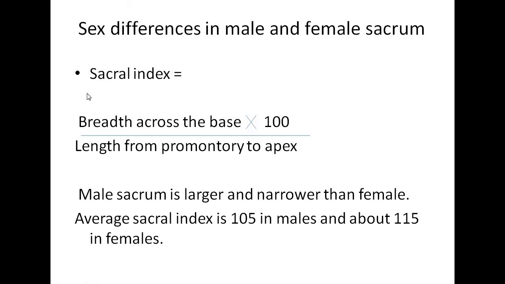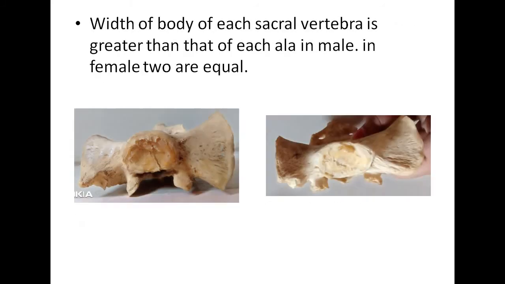Out of this, the important one is sacral index. It is derived from breadth across the base divided by length from promontory to apex, and this is multiplied by 100. Male sacrum is larger and narrower than female. Average sacral index is 105 in males and about 115 in females.